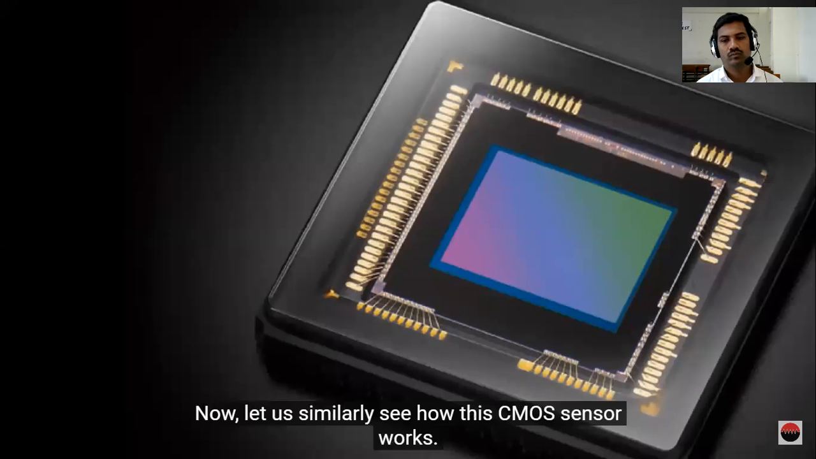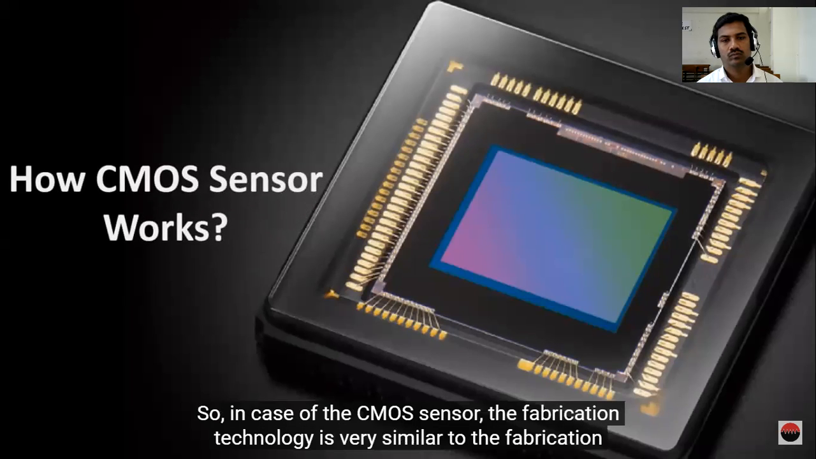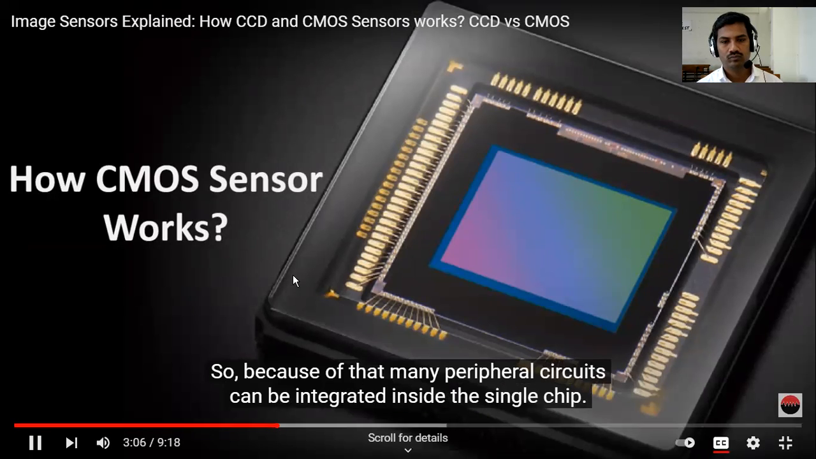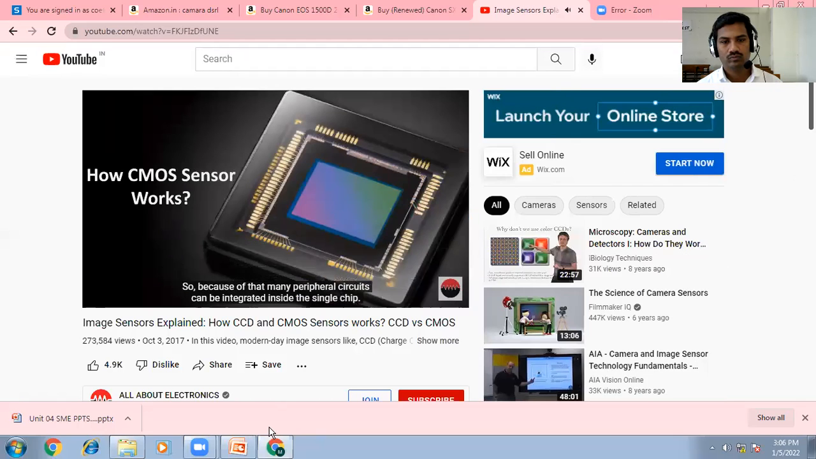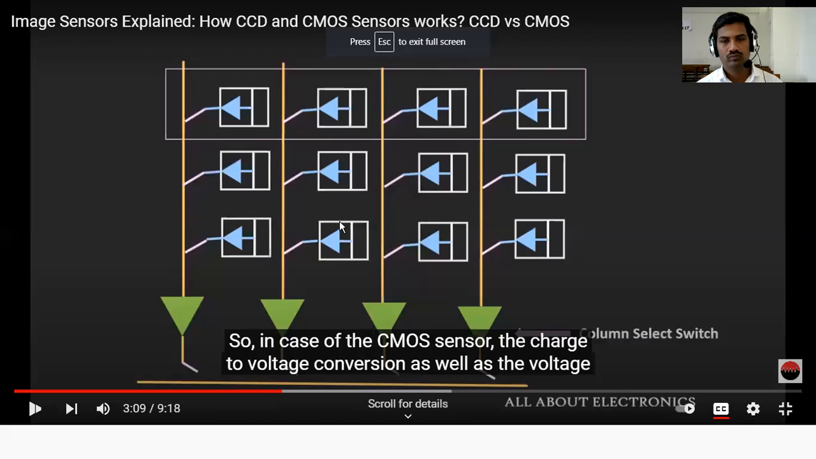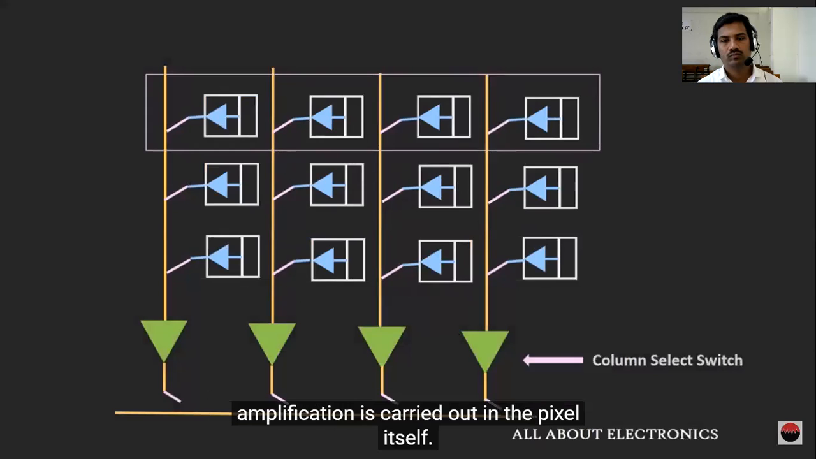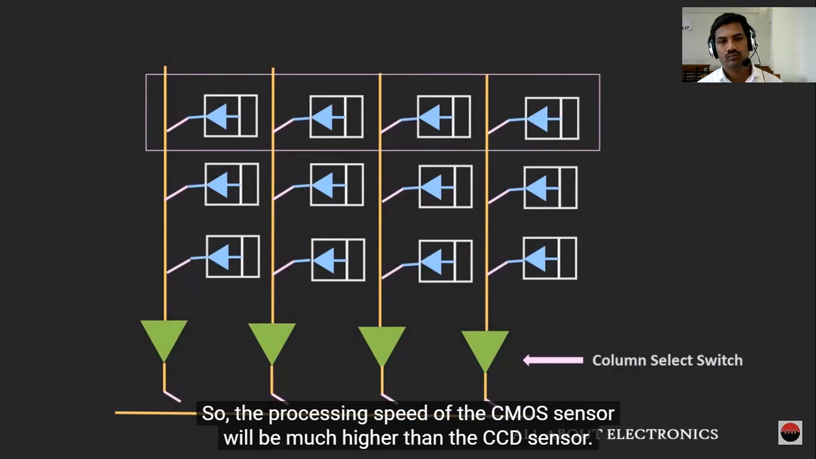Now let us similarly see how the CMOS sensor works. In case of the CMOS sensor, the fabrication technology is very similar to the fabrication technology of integrated circuits. Because of that, many peripheral circuits can be integrated inside a single chip. In the CMOS sensor, the charge to voltage conversion as well as the voltage amplification is carried out in the pixel itself. And as that is carried out in the pixel itself, the processing speed of the CMOS sensor will be much higher than the CCD sensors.